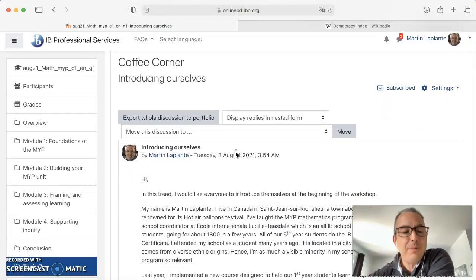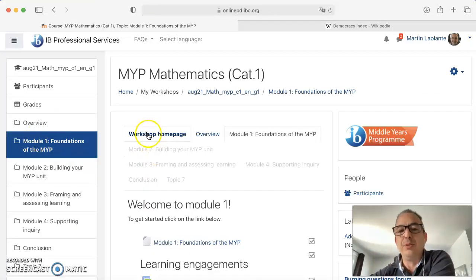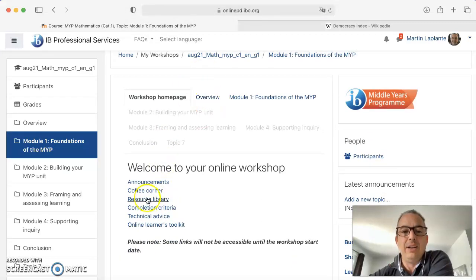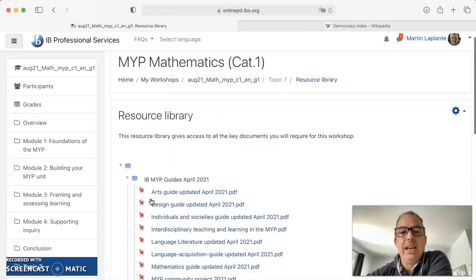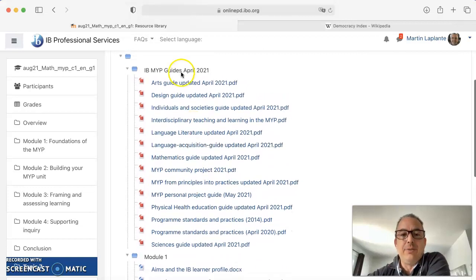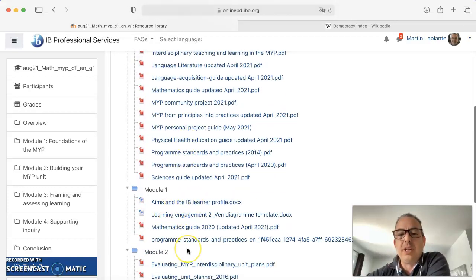So you introduce yourself. Then the second, if I would go back, often I click on Module 1 and even to go to workshop homepage. So this is the first thing. Also, there is the resource library, and here I have put all of the updated guides in that folder. And then in module 1, I've put the documents that you are going to need.